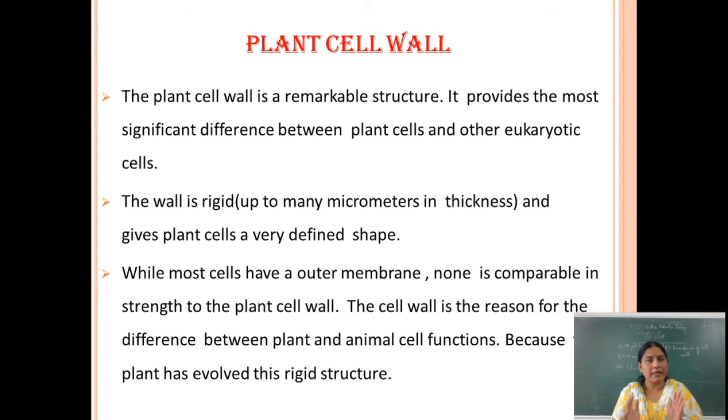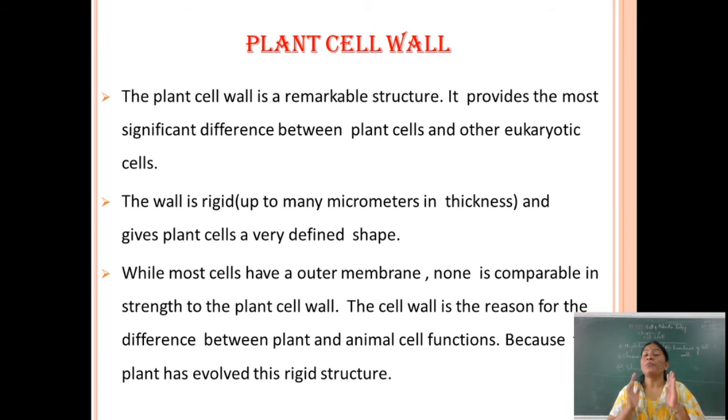So, the plant cell wall is rigid due to its thickness and it also gives a very definite shape to the plant cell. While most cells have an outer membrane, none is comparable in strength to the plant cell wall. The plant cell wall is the reason for the difference between the plant and the animal cell.